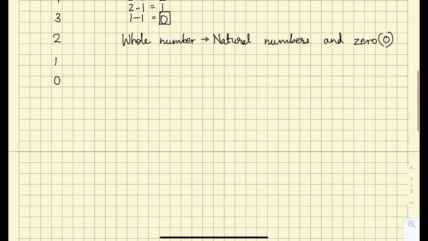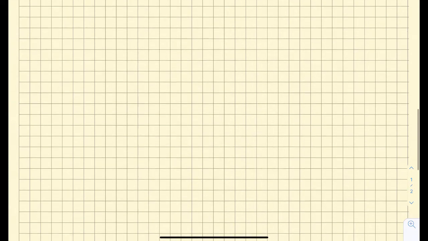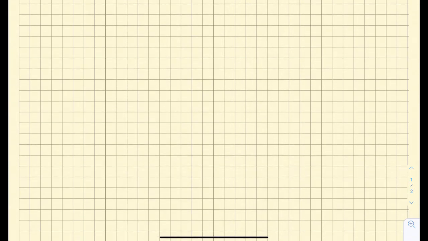Okay. Now, we use numbers for counting, and counting can be done of small numbers, medium sized numbers or large numbers. For example, if I ask you how many eyes or ears or hands or legs you have, these are all small numbers.